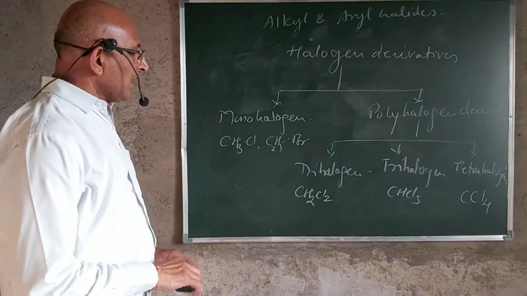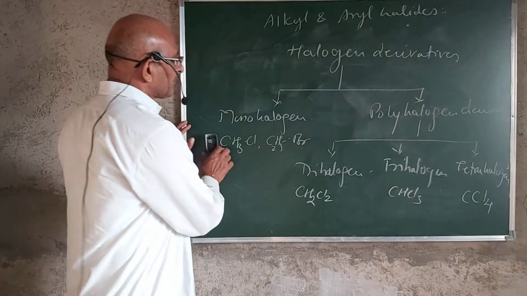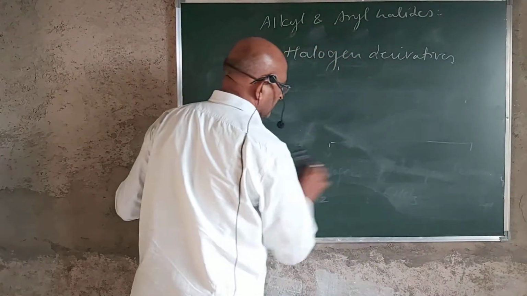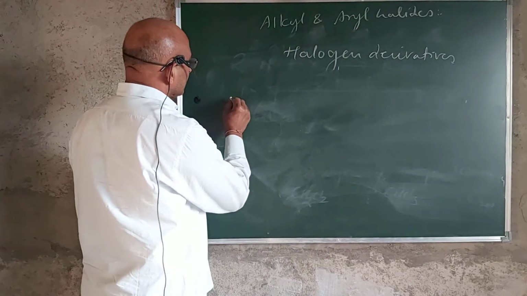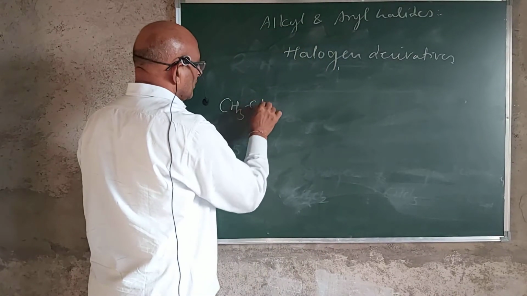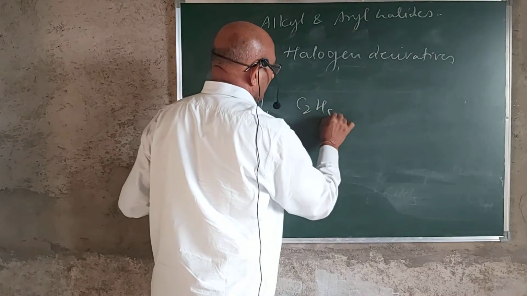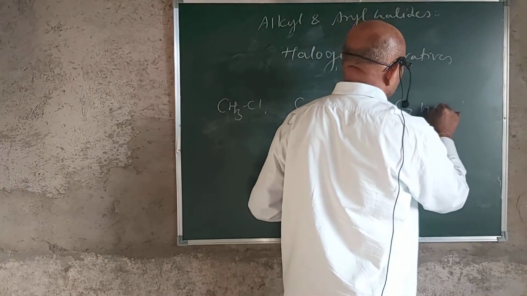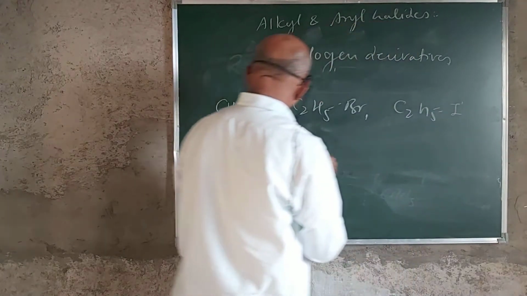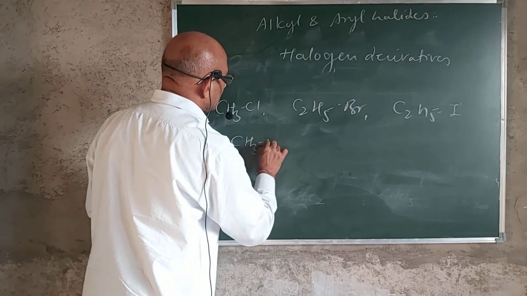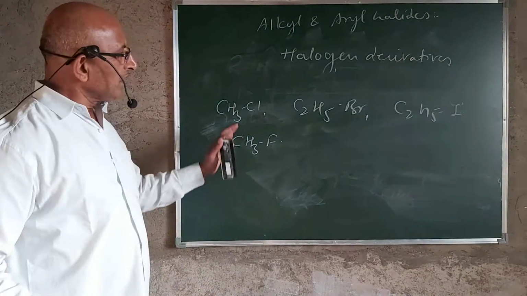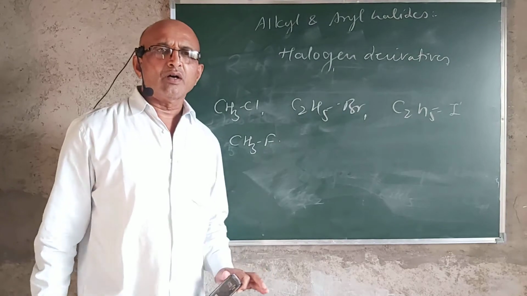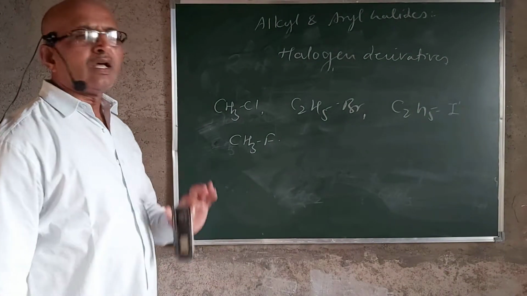But if the halogen atom varies, depending upon the type of halogen atom, we are getting here the methyl chloride, ethyl bromide, ethyl iodide, methyl fluoride. So depending upon the type of halogen atom, we are getting different halogen derivatives or different alkyl halides.